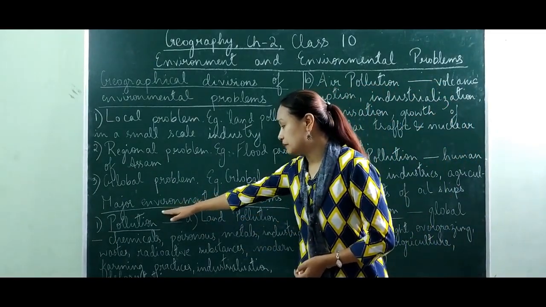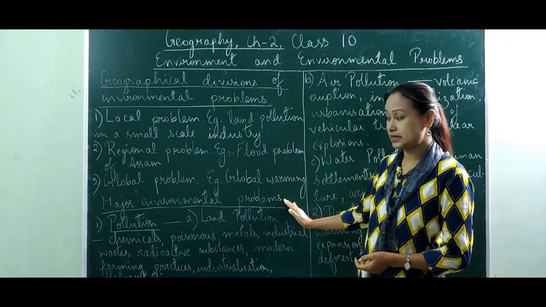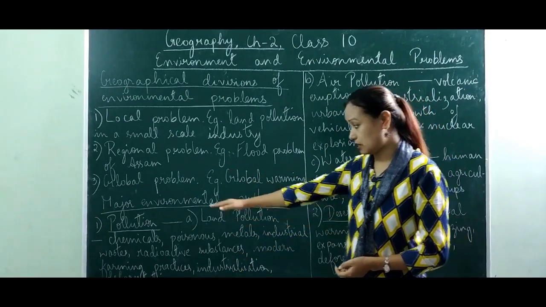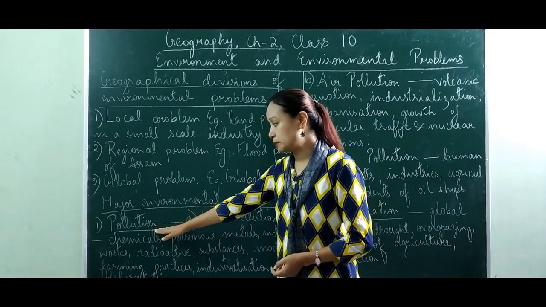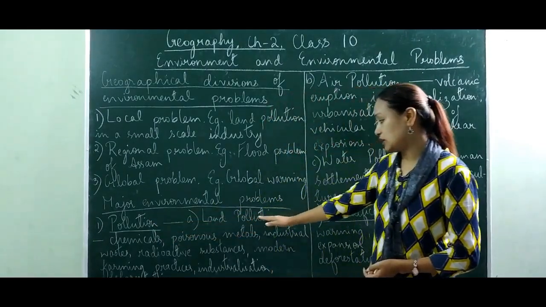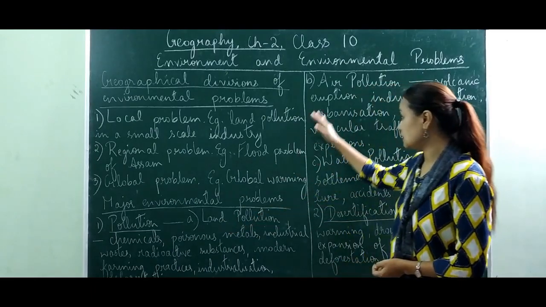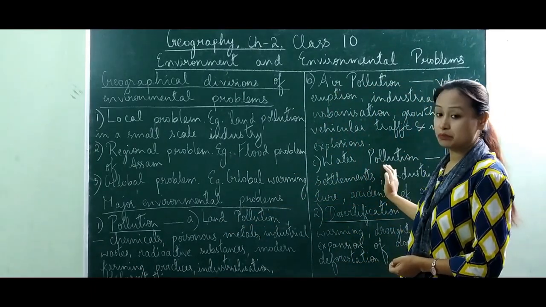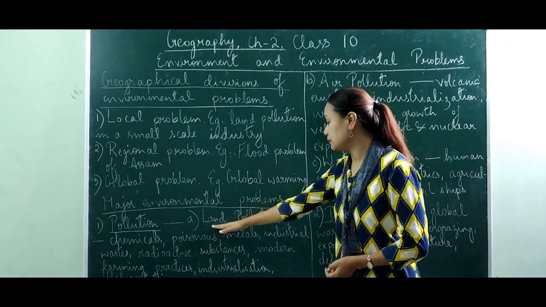Now let's learn about the major environmental problems and its divisions. After this we have the first point here: pollution. This is one of the major factors. Pollution is divided into three types here: land pollution, air pollution and water pollution. So let's come to land pollution over here.